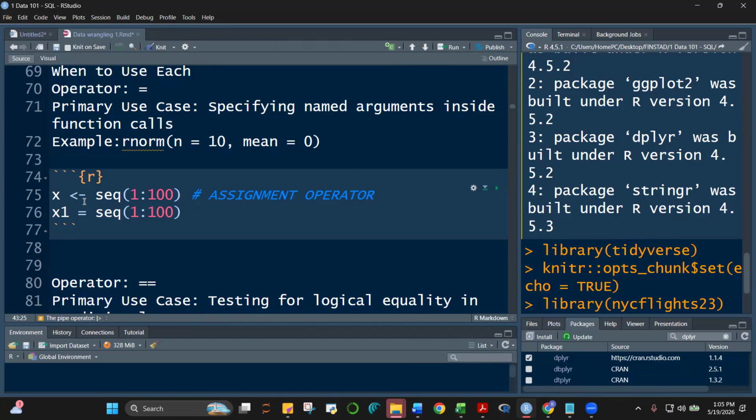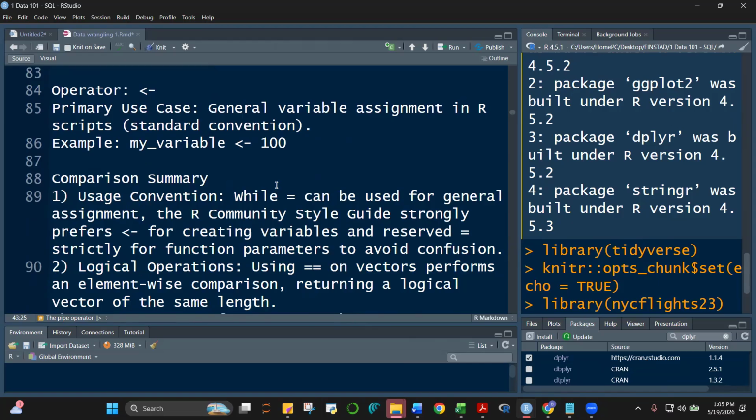Sometimes nagkakaroon ng confusion kasi may equal to dun sa assignment operator, tapos may equal to dun sa function. Ang talagang recommendation, when you're creating an object and assigning a variable to it, you use the assignment operator. Okay, we did that last time.